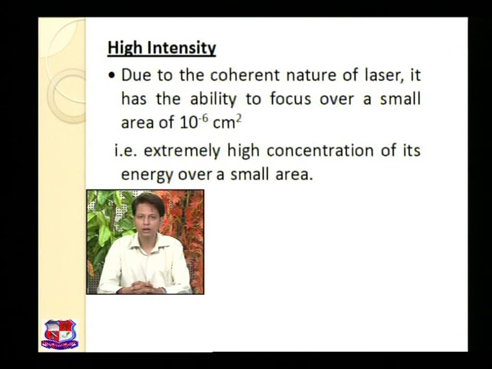If it is focusing on the smallest area of 10⁻⁶ centimeter square, it has very high intensity, an extremely high concentration of its energy over a very small area. So this is the second property of laser, high intensity.